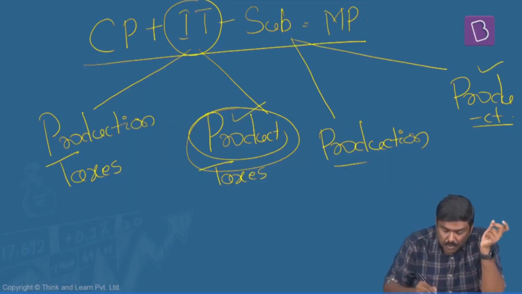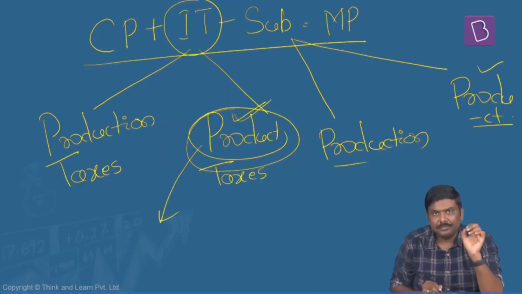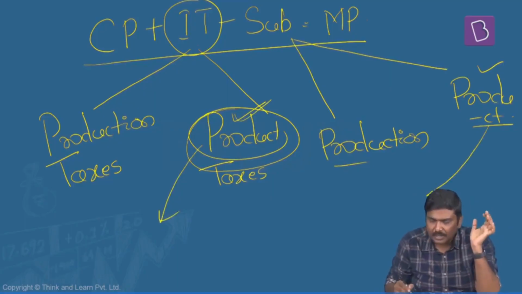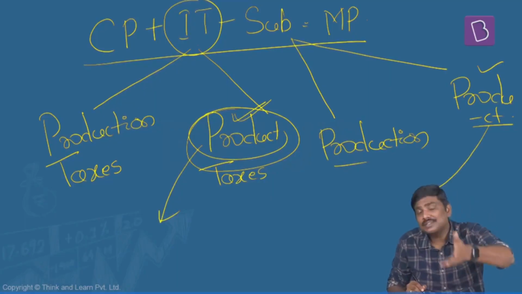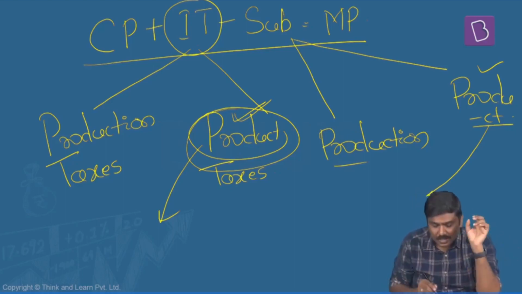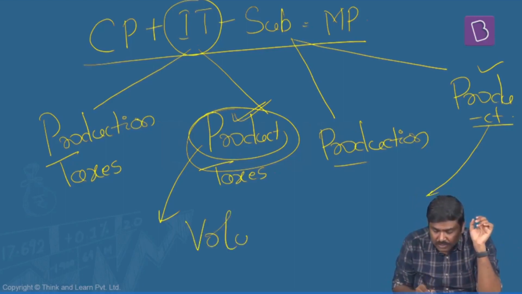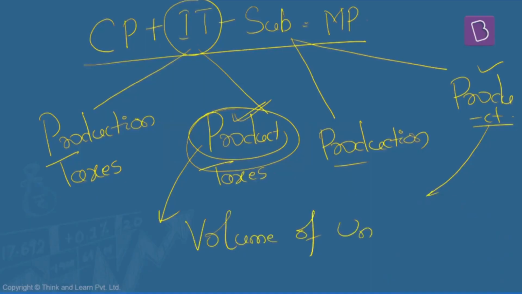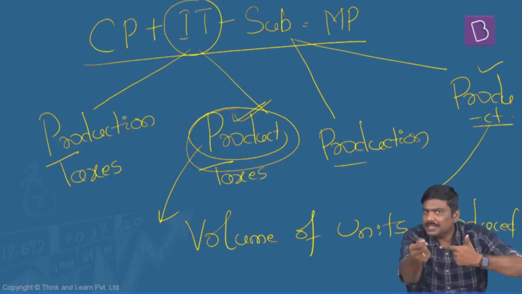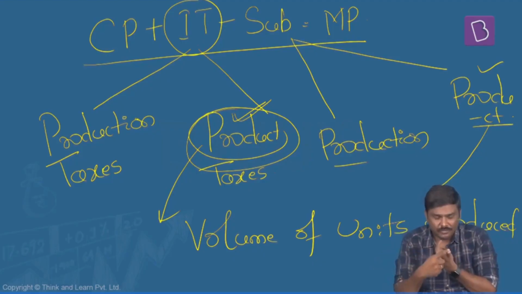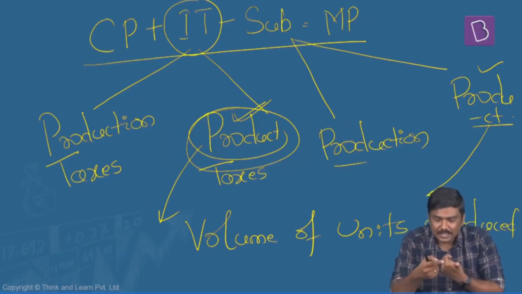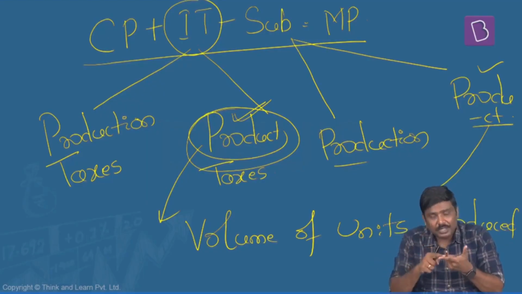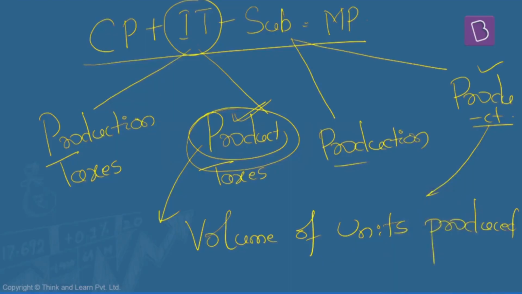Whenever I use the term product, simply remember this. Either a tax or a subsidy, that is either tax is paid or subsidy is received, both are connected to volume of units produced. I'll repeat it again. When you say product, either taxes or subsidies, taxes are paid, subsidies are received. So whether you pay product taxes or receive product subsidies, both are connected to volume of units produced.